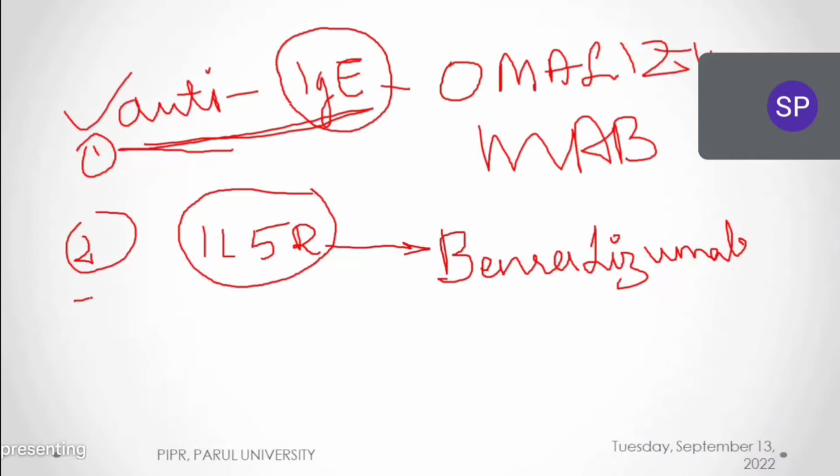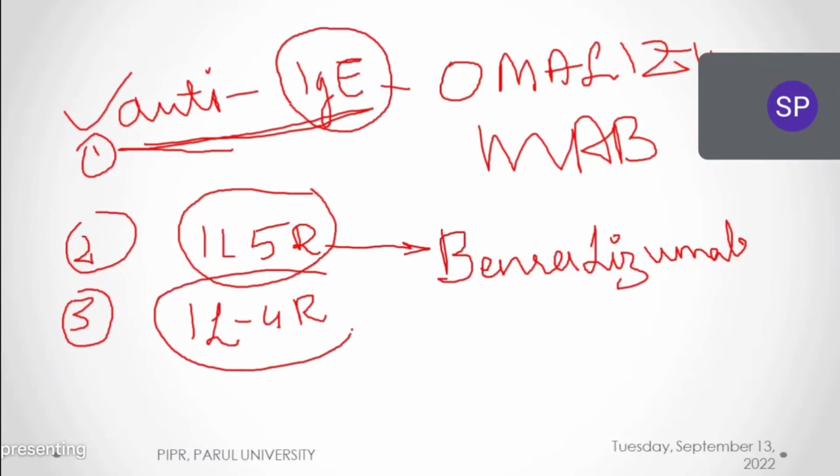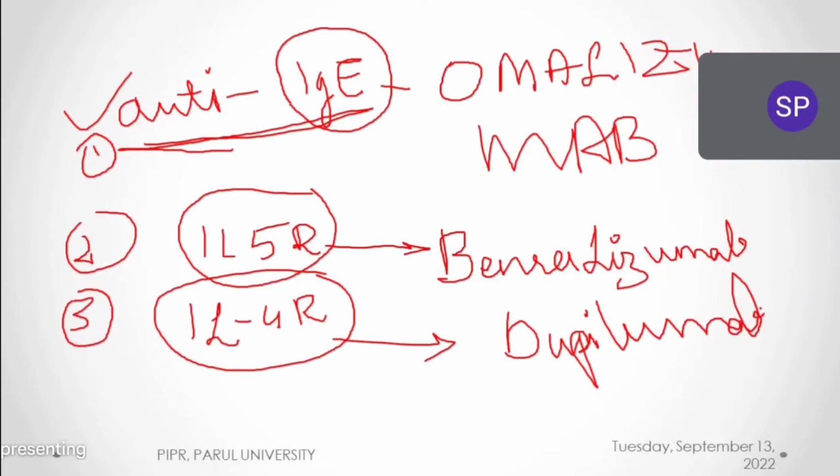And the third biological agent we have is the interleukin 4 receptor antagonist, IL4 antagonist. And here we have dupilumab. Remember these names fully: omalizumab, benralizumab, dupilumab. Okay, these three are very important.